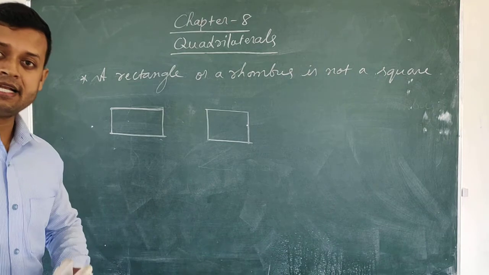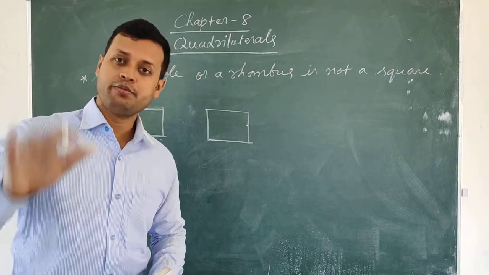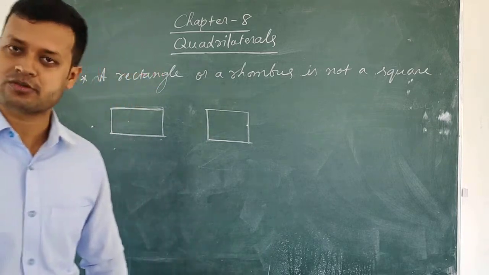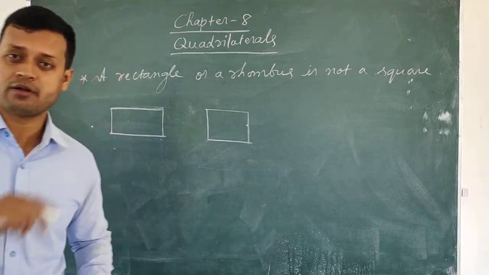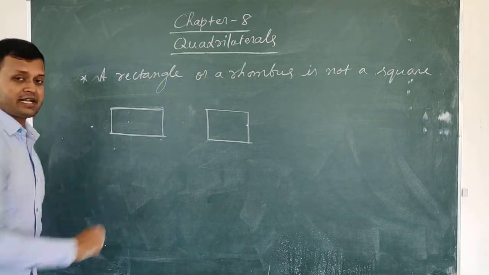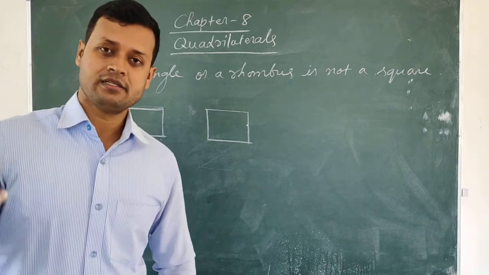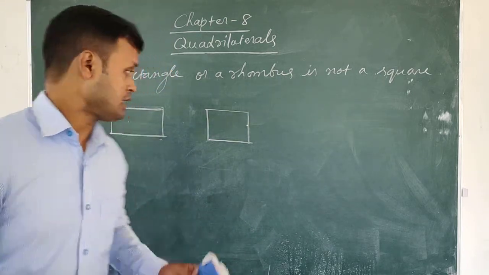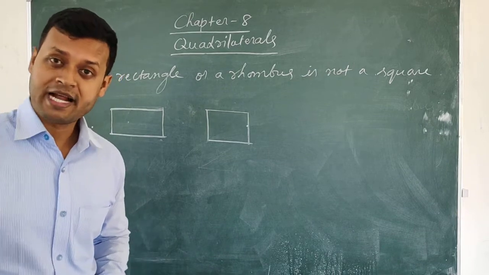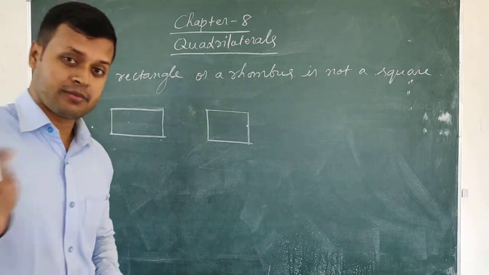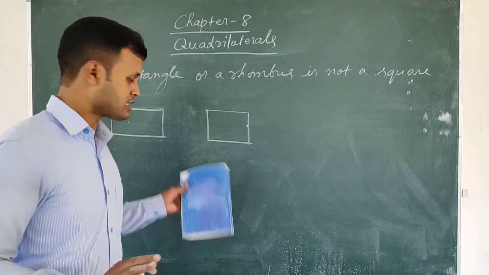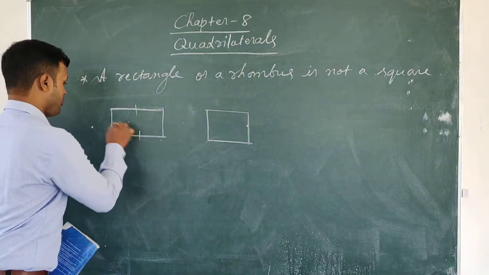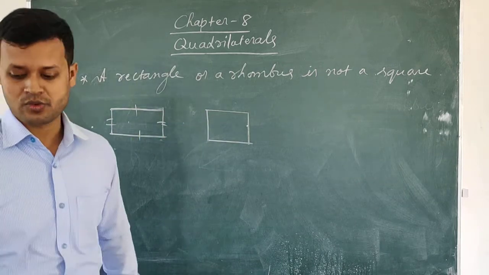No, because for a rectangle to be a square, all the sides of the rectangle must be equal. What is the most important property of a square, students? The most important property of a square is that all the sides must be equal. But are all the sides of a rectangle equal? If a rectangle wants to be a square, then all its sides must be equal, like a square. But no, only the opposite sides are equal. So a rectangle cannot be a square.